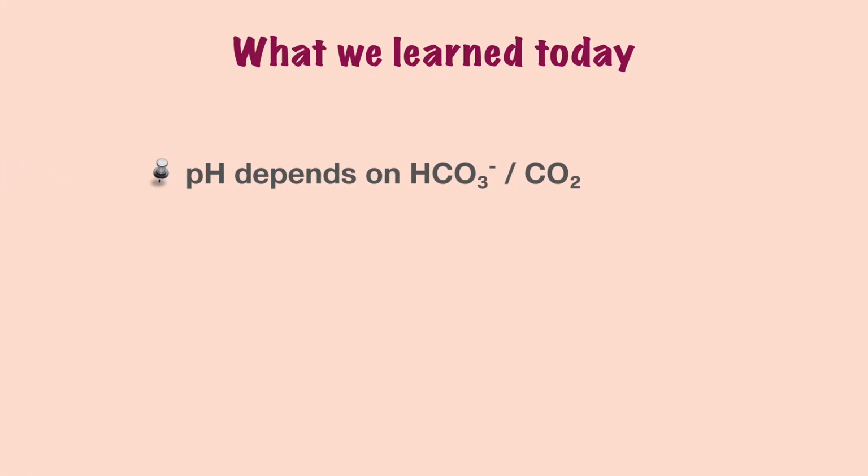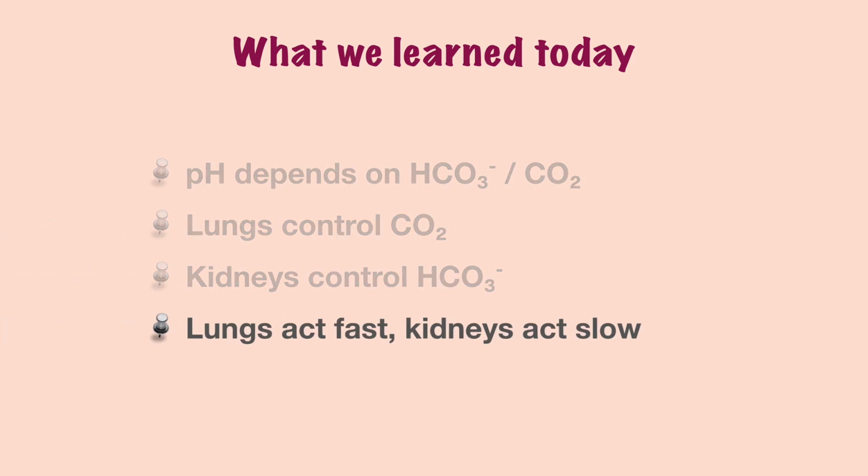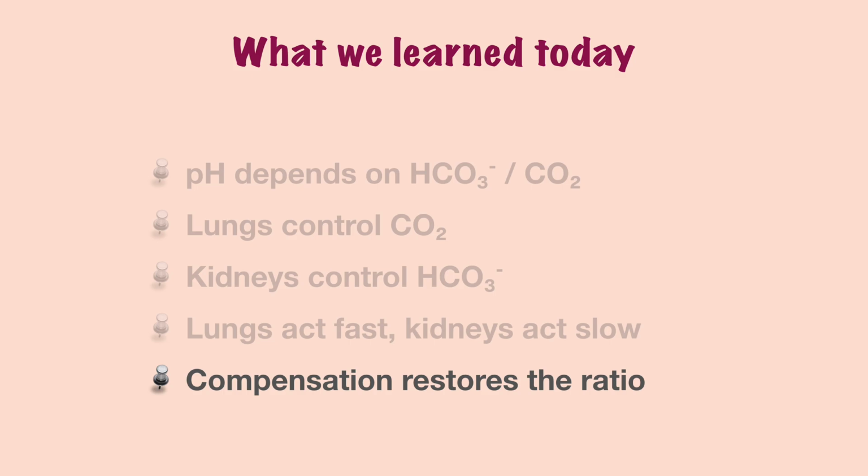So, what we learned today? pH depends on the ratio of bicarb to CO2. Lungs control the CO2, kidneys control the bicarb. Lungs are fast, kidneys are slow, and compensation tries to restore this ratio.